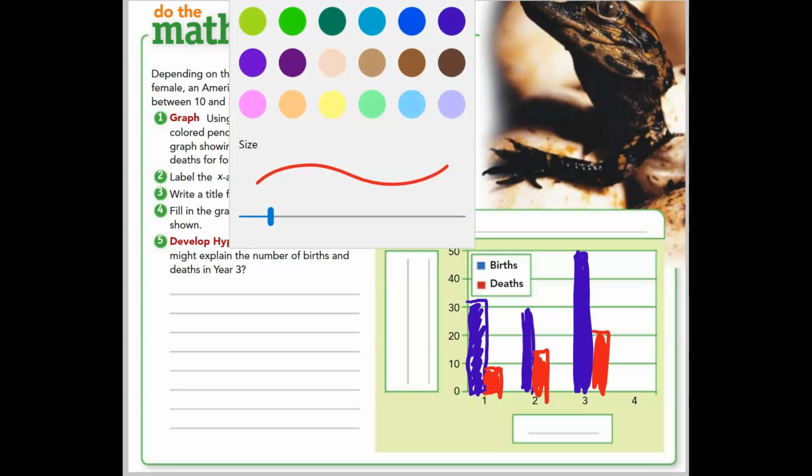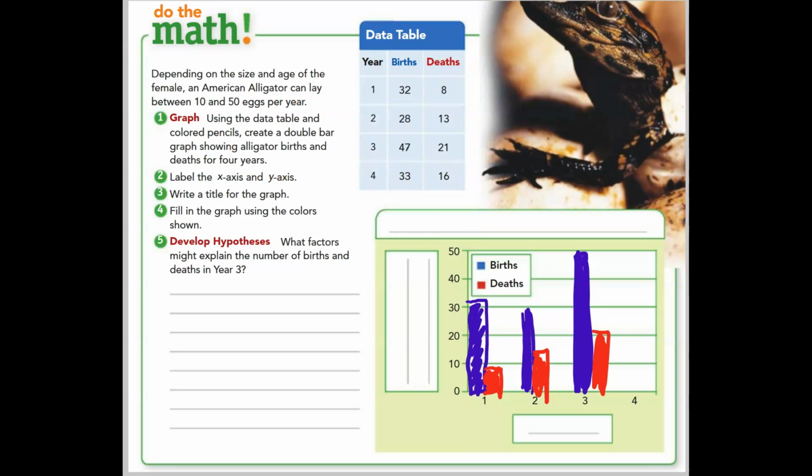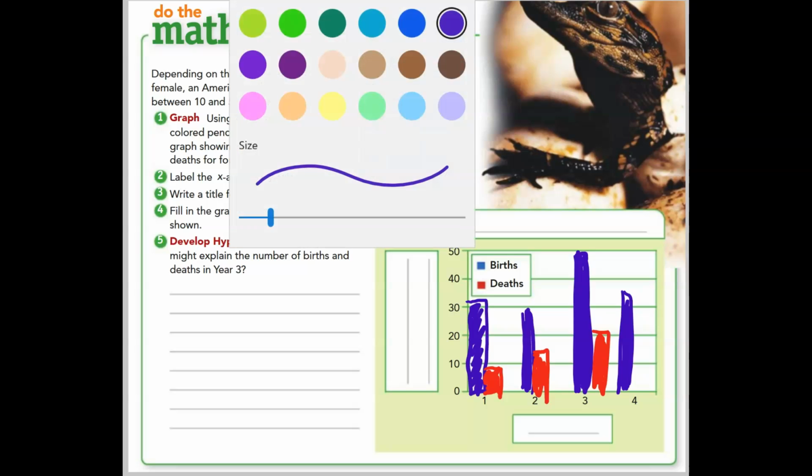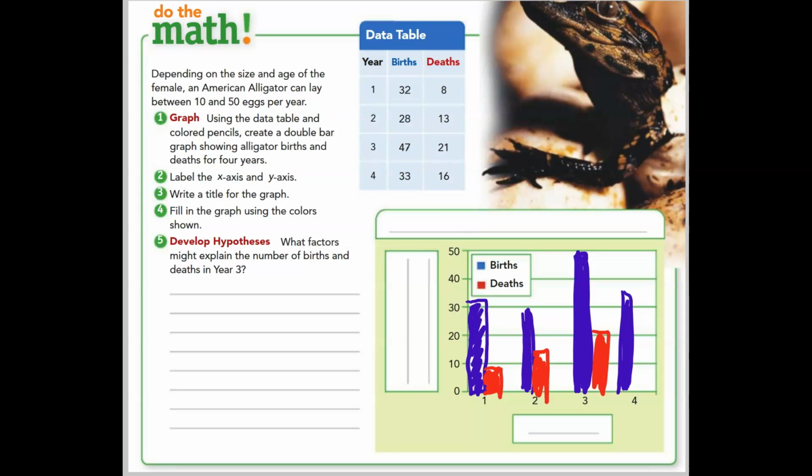In year 4 we went down a little bit with our births. It's now 33. So almost halfway. And then 16 deaths.